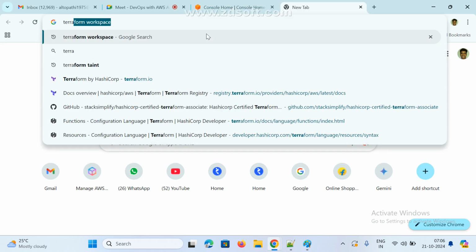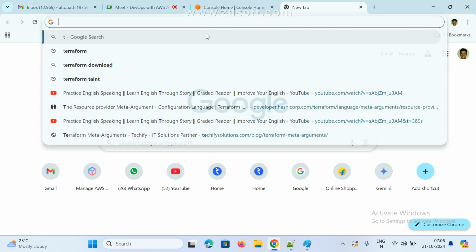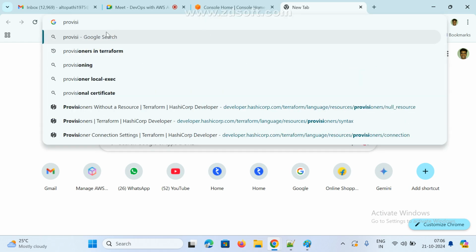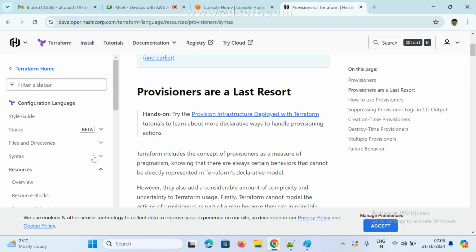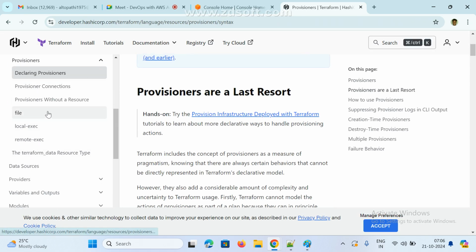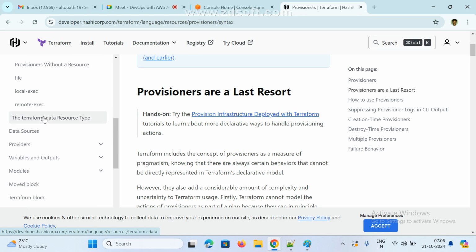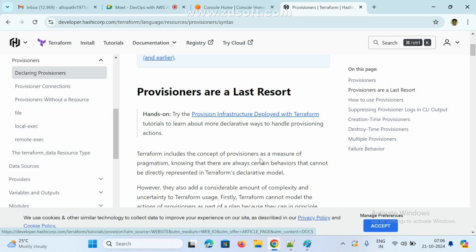Okay, Terraform provisioners, provisioners in Terraform. So these are the main ones: the file provisioner, local-exec provisioner, remote-exec, and under this we are going to cover one null_resource also. We'll see how it works. These are very simple only.